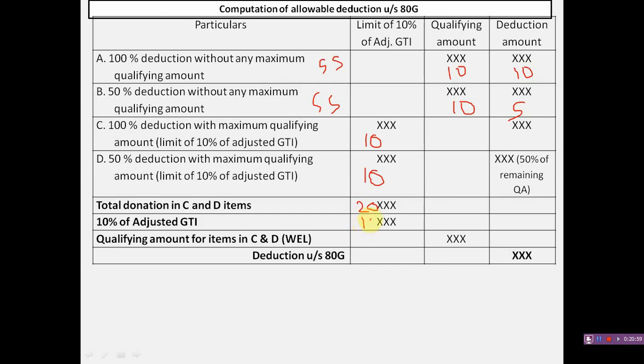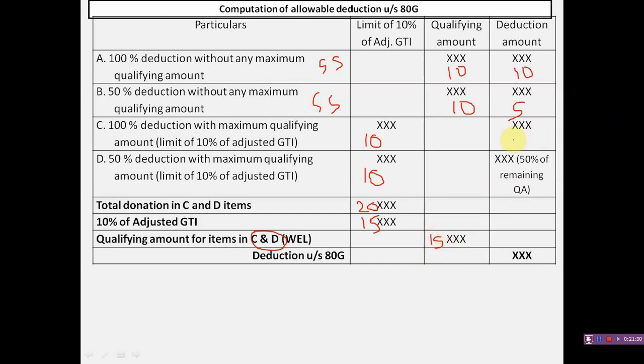If the qualifying amount is rupees 15,000, in this case the qualifying amount for the items mentioned in C and D will be the lower of these two, that is 20,000 or 15,000. So here the qualifying amount for C and D category will be rupees 15,000.